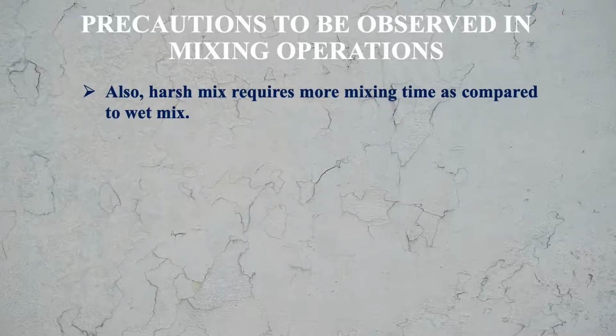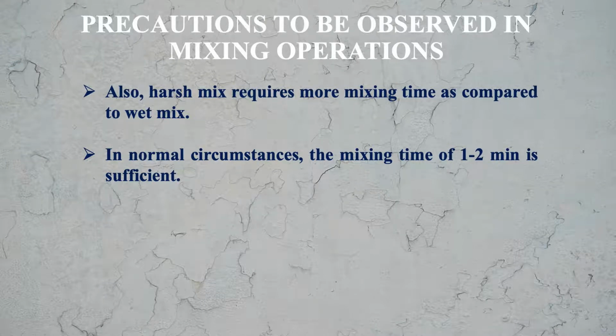Also, a harsh mix requires more mixing time as compared to a wet mix. So if the mix is wet, then it can be easily mixed in less time, but if it is a harsh mix, then it will require more time for proper mixing. In normal circumstances, a mixing time of 1 to 2 minutes is sufficient.